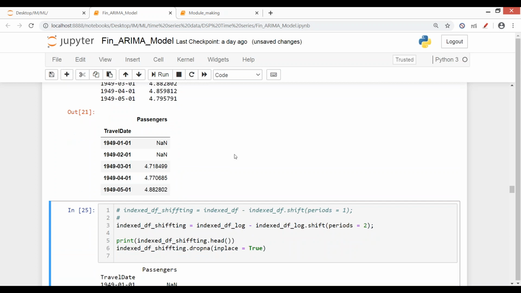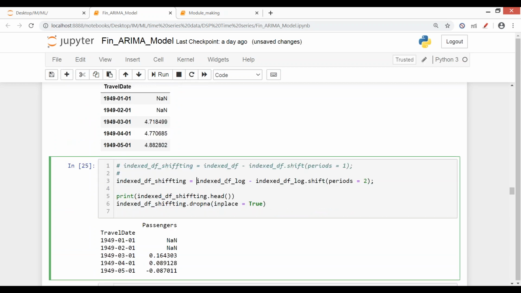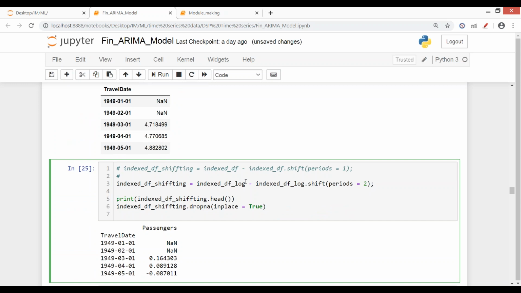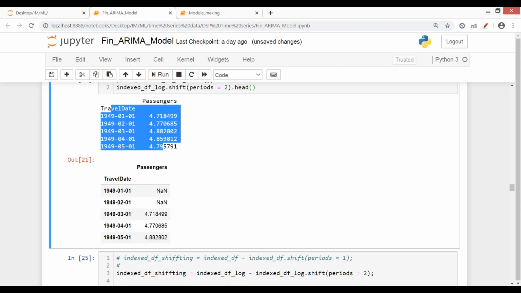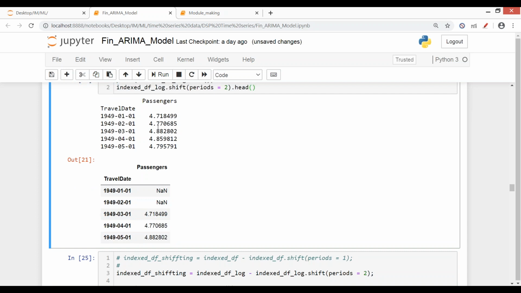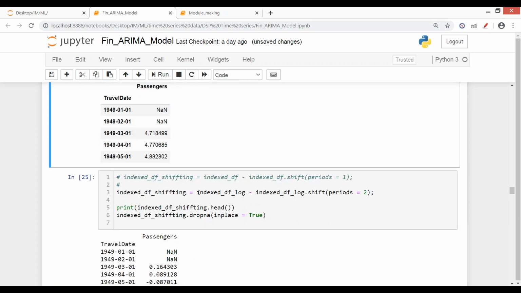Now what we will do is, this is the part of differencing: from your original data, like we did in Excel, we'll subtract the shifted data from the original data. This is what is done here. Index df underscore log was our original transformed data, and then we are subtracting the shifted data, in which we have moved 2 days into the past. We are subtracting that data from the original data, and we are storing it into index df underscore shifting.